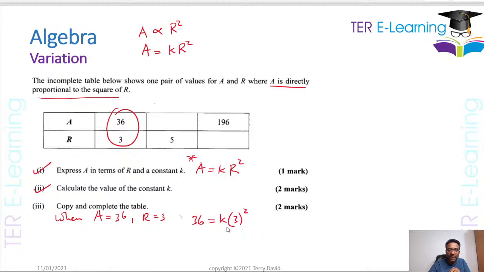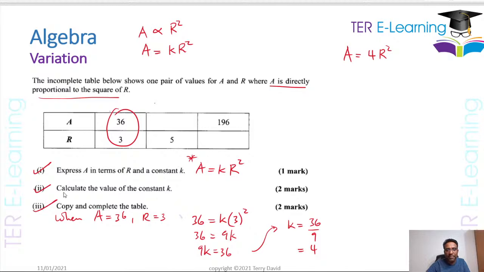They would have put K multiplied by 3 and forgot to square it, right? So 36 is equal to, 3 3s are 9, so this is 9K. So we can say 9K is equal to 36, right? Work this across here. So therefore K is equal to 36 over 9. So therefore K is equal to 4, right? So if K is equal to 4, it means that the equation I'm working with is A is equal to 4R squared. That's my equation, right?